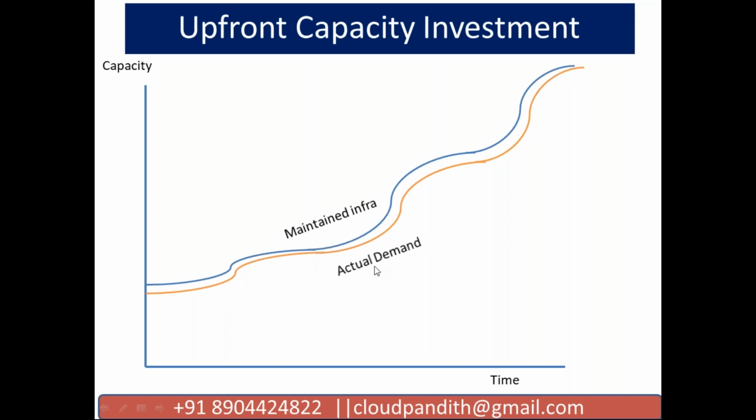See, down is the actual demand, and up is the maintained infrastructure. So I am maintaining the infrastructure as per the requirement. Here more is required, so automatically I am going to increase the number of servers. Again, when my graph is coming down, I will decrease one or two servers. If the actual demand decreases, I will decrease the number of servers. This is how it is helpful to the client. Suppose there is a sudden spike, then the number of servers also suddenly increases automatically.